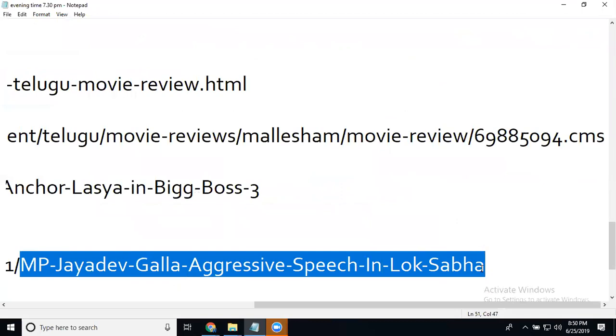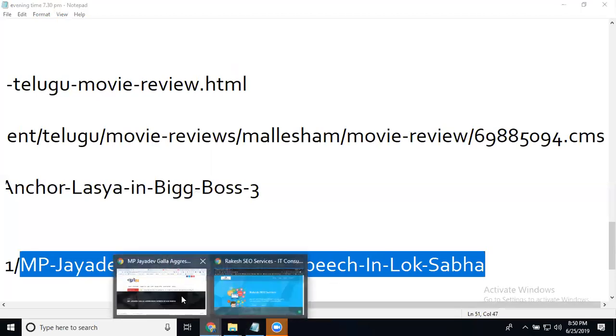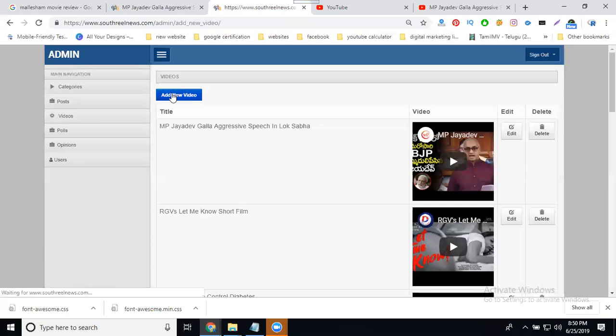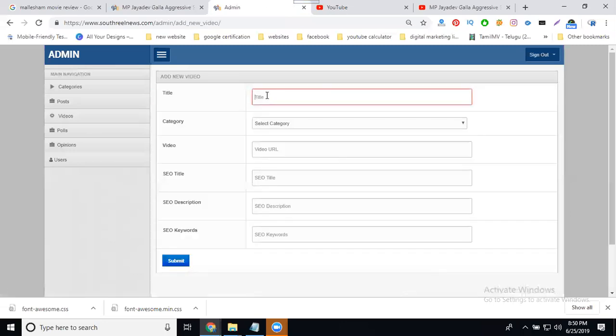See this keyword. What are the keywords? They are mentioned in the perfect URL structure. In any URL structure, don't use any kind of special characters. What title you have mentioned, don't use any special characters.